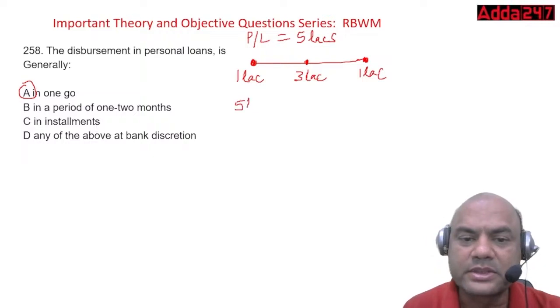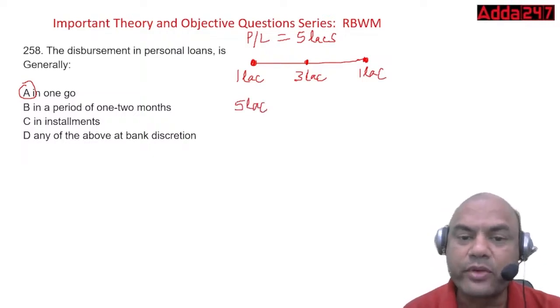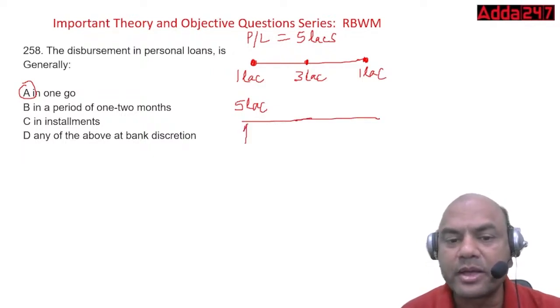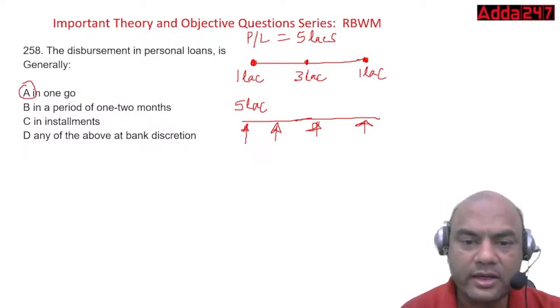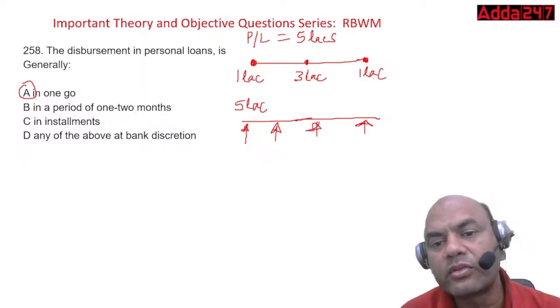if all the 5 lakhs is disbursed now only, now the EMI will start on what amount? This complete 5 lakhs, right? I'll have to pay this EMI, so the interest will be charged on the complete 5 lakhs. But I don't need it right now. So why should I pay for your extra 3 lakhs and 1 lakh? So what do I do? I'll ask the bank to disburse 1 lakh now, 3 lakh later, 1 lakh later.